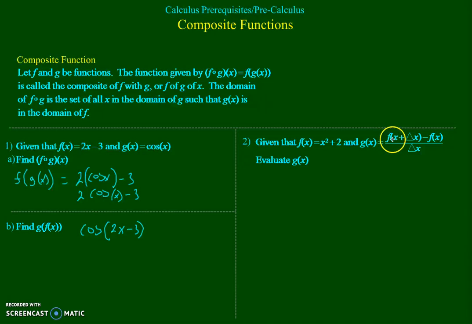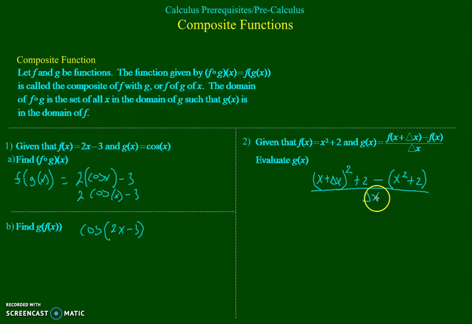Everywhere we have an x, we're going to evaluate it at x plus delta x. So I have x plus delta x squared plus 2, that's f of x plus delta x, minus f of x, which is x squared plus 2. I'm evaluating f at x, so I'm just putting an x where an x belongs. And that's divided by delta x.